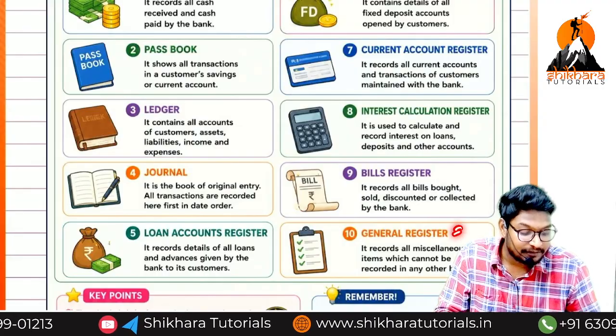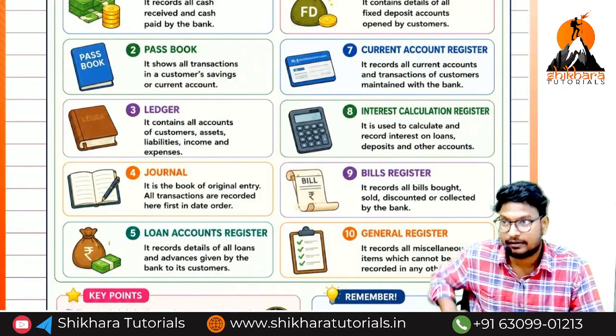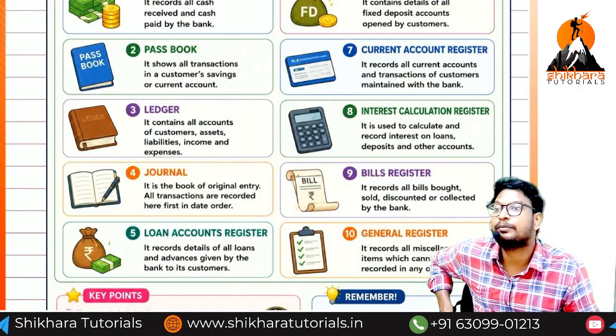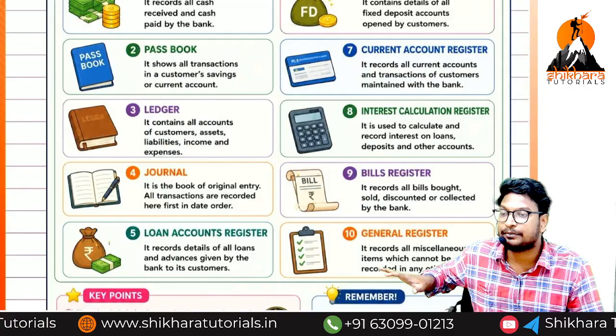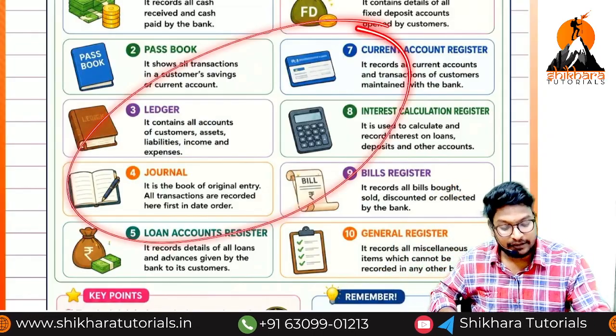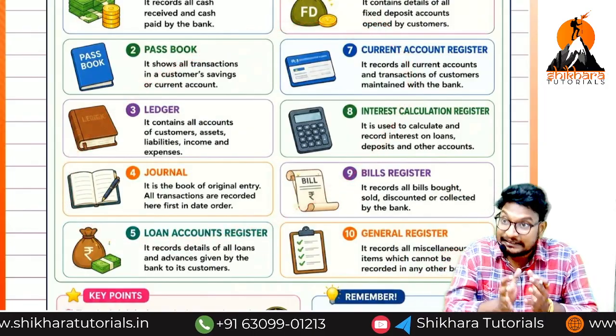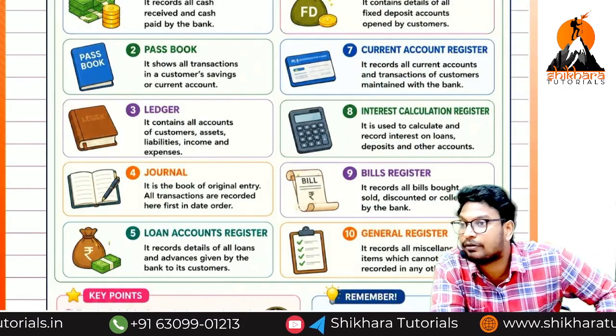And the general register means what? Miscellaneous things that are there we can record here. Same like a journal proper we can say. In the journal proper, whatever things are not recorded in the subsidiary books will be recorded. Similarly, whatever things are not recorded in the books will be recorded in the general register. So these are all the 10 books maintained by the banking sector.